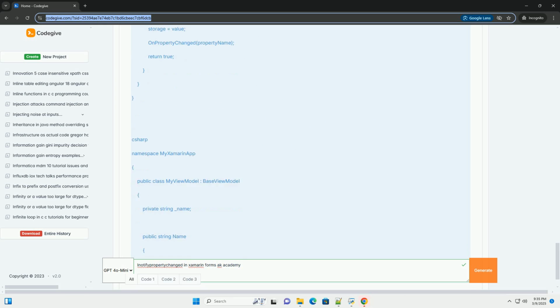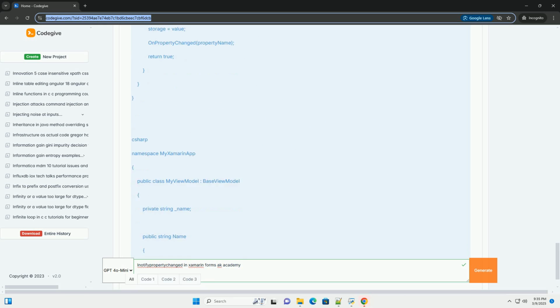Use nameof operator: use the nameof operator, for example nameof(Name), instead of hard-coding property names as strings. This prevents errors caused by typos and makes your code more maintainable. Avoid overnotification: be mindful of raising the PropertyChanged event too frequently. This can lead to UI performance issues.